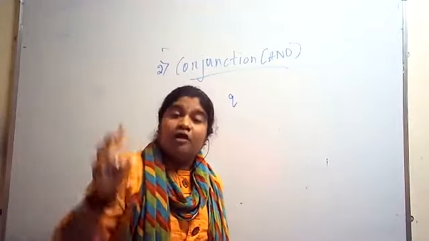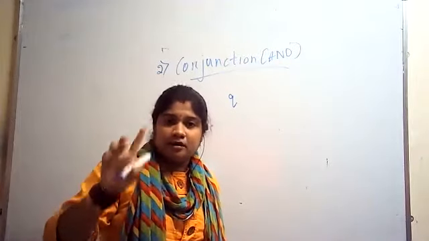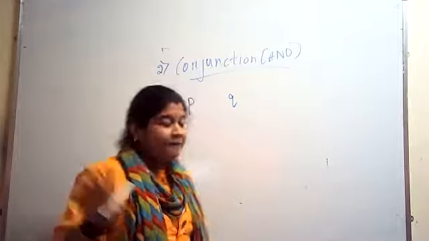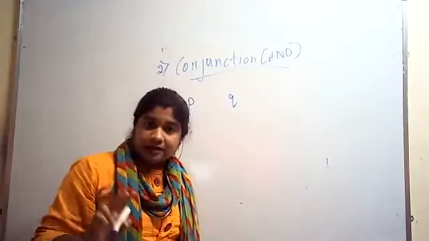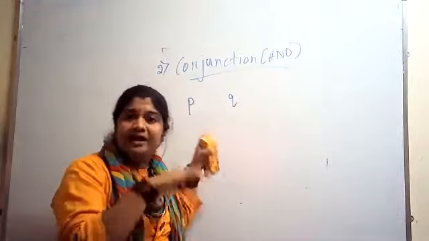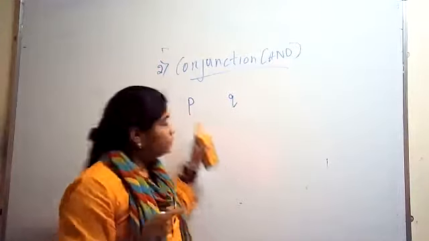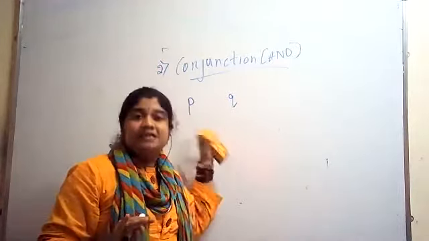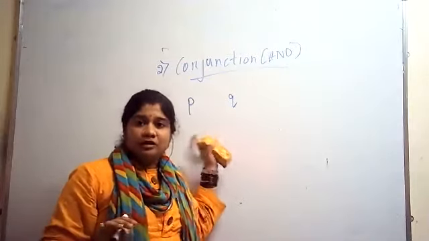For the NOT gate only one is required: if A is the original, A bar is the NOT gate. Whereas for the AND gate, I compulsorily require two variables, or here in our DMS, discrete mathematical structures, two propositions: proposition P and proposition Q.